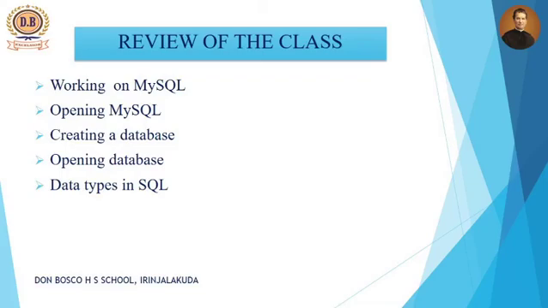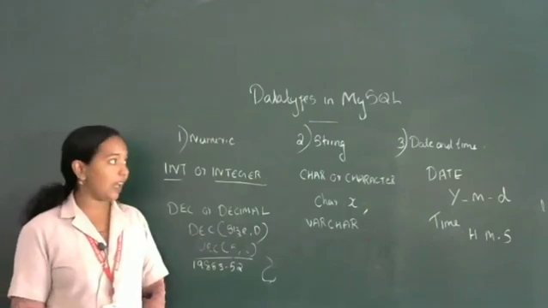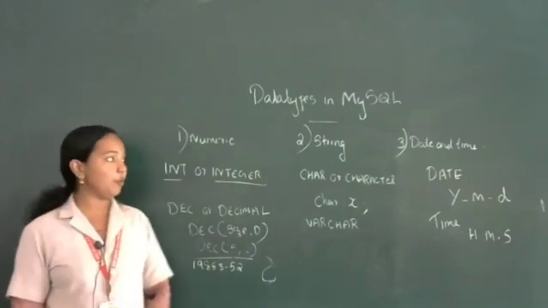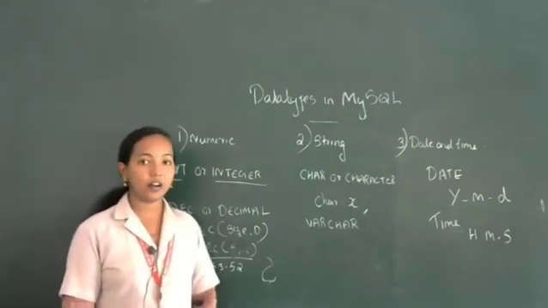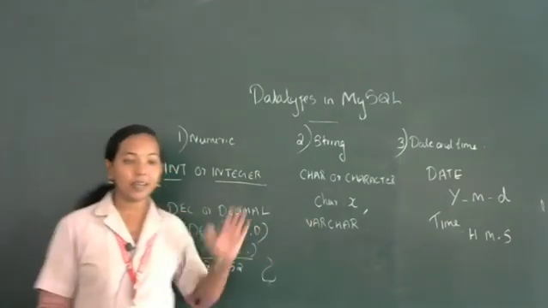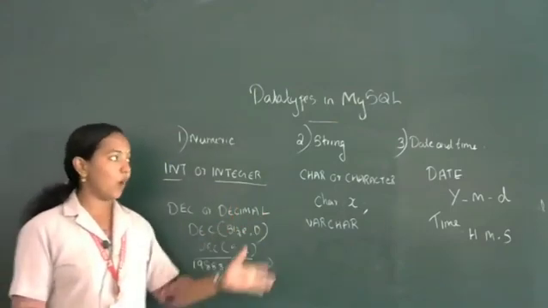For opening a database we use the command use database name, and for showing databases we use show. Then the different data types in MySQL: numeric data type, string data type, then date and time. Numeric examples were int or integer and DEC or decimal.